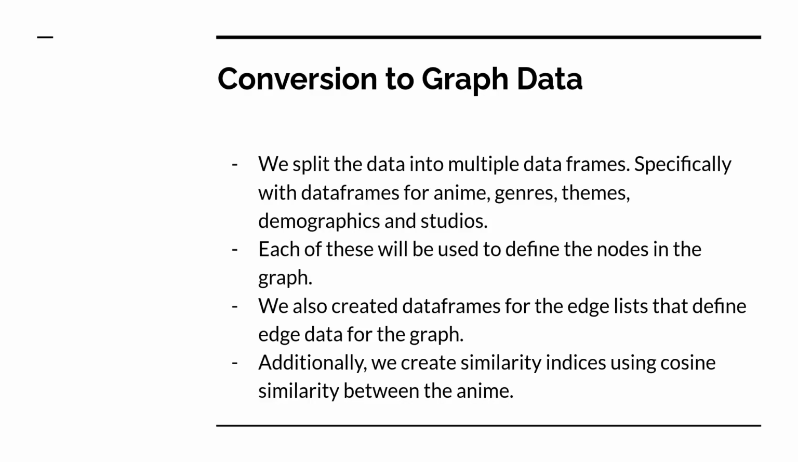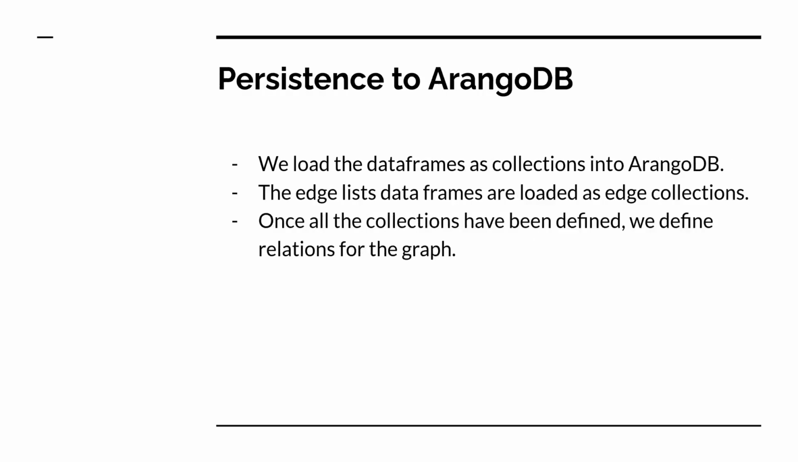And what this does is that it checks the similarity between the genre, the studios, the themes, and demographics. But it's also weighted similarities, so you can see that the genres and themes are weighted higher than the demographics and the studios. And then once we have all these data frames, we load them as collections into ArangoDB. So if it's a node type data frame, then we load it as a regular collection. But if it's an edge list data frame, then we load it as an edge collection in ArangoDB.